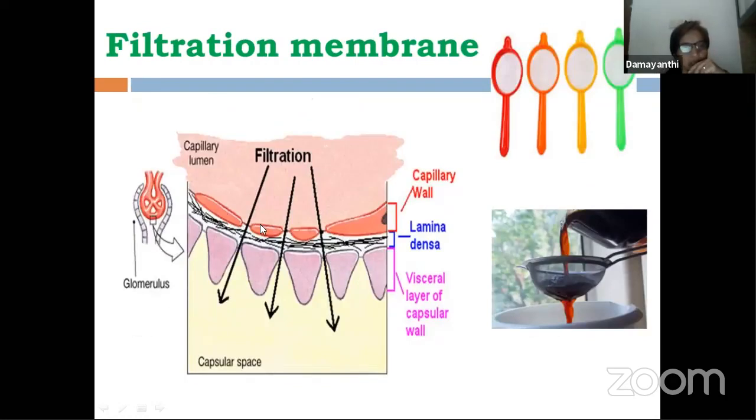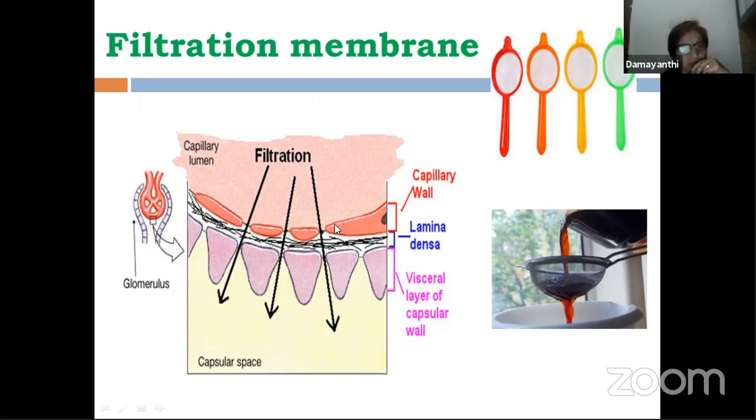This is the first layer you are able to see. What is this? These are the glomerular capillaries, blood capillaries in which blood is present. These capillaries have certain spaces in between them through which all the molecules, plasma, urea, everything comes out.